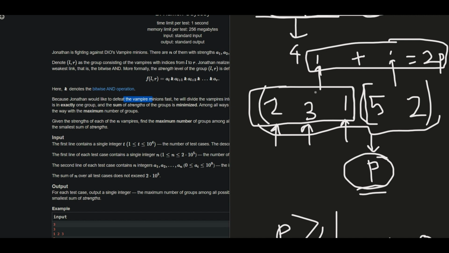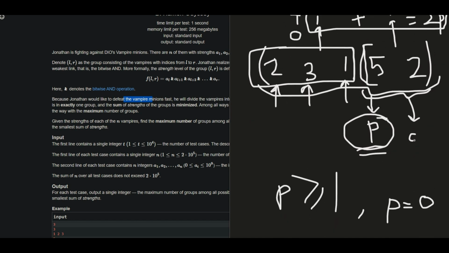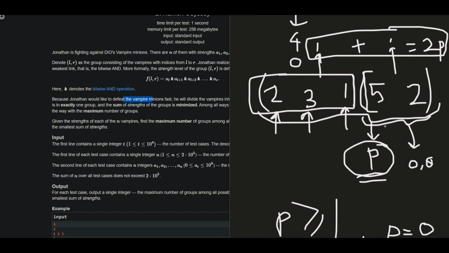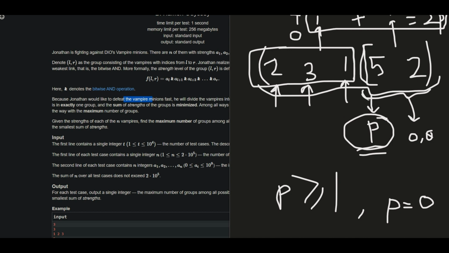So this segment sum would be 0, and if there is some segment after that, the bitwise AND of that segment might be equal to 0 or might not be. If it's equal to 0, then it might be the case that the first k elements are contributing to make it 0.